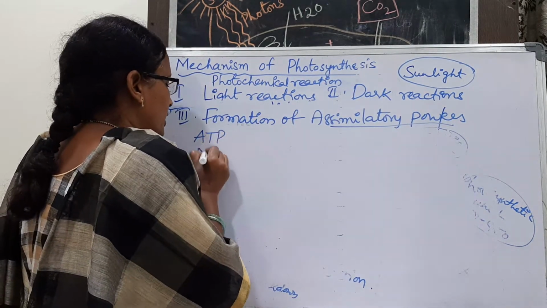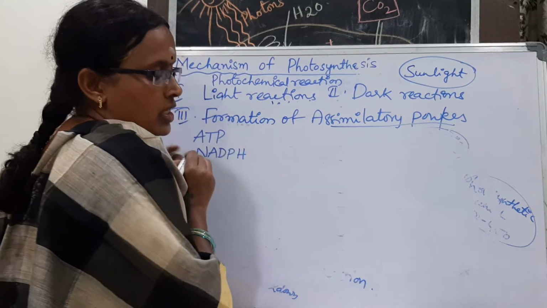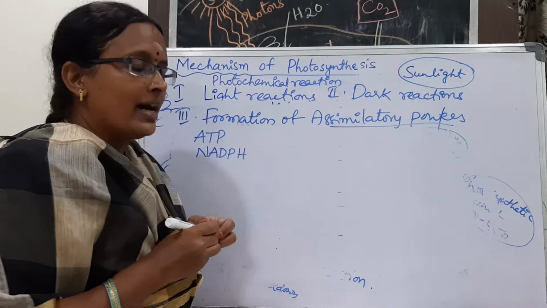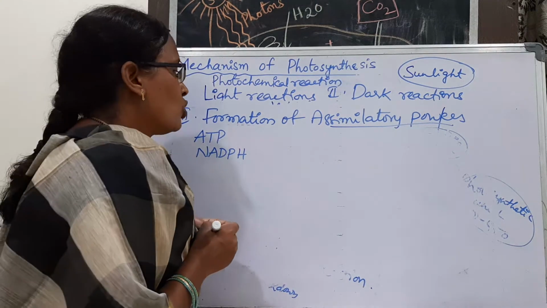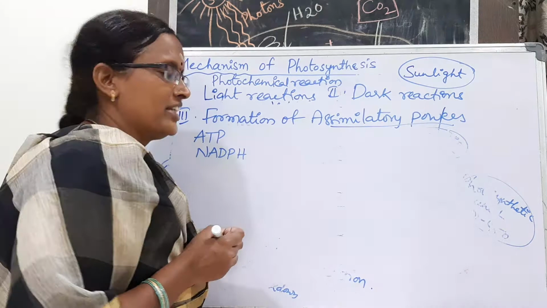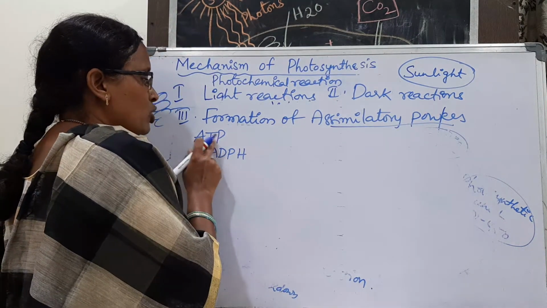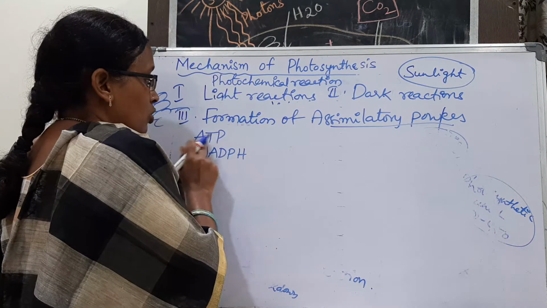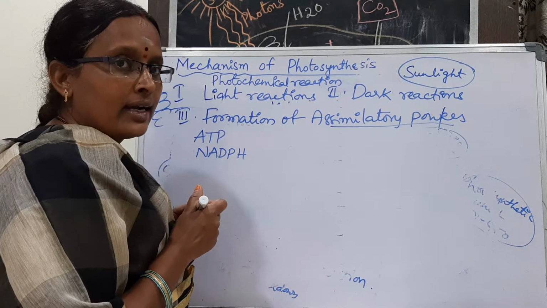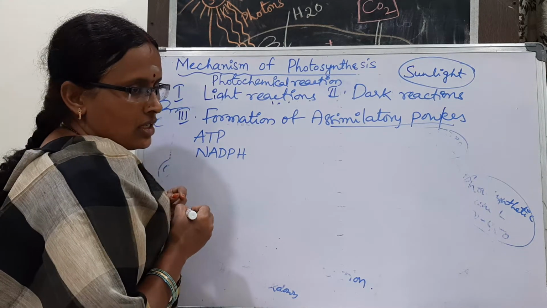ATP, adenosine triphosphate, and NADPH, nicotinamide adenine dinucleotide phosphate hydrogen. ATP is known as the energy currency.